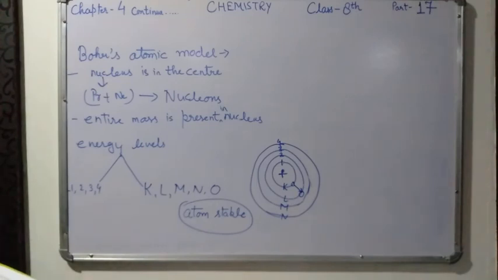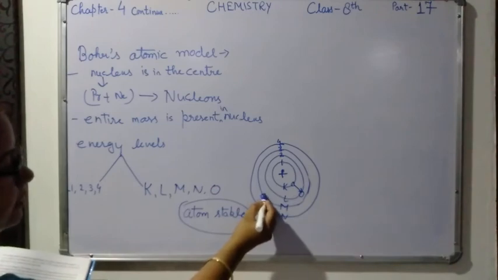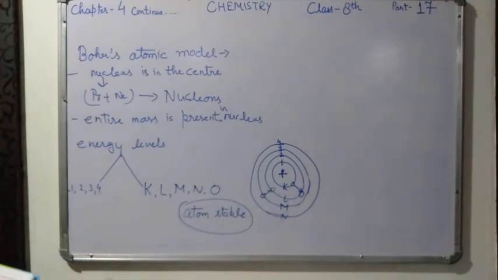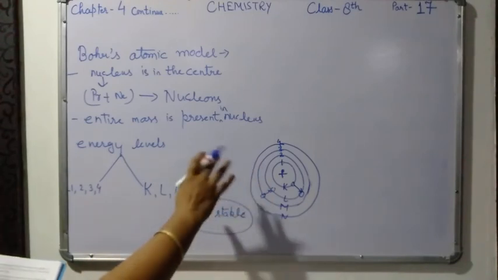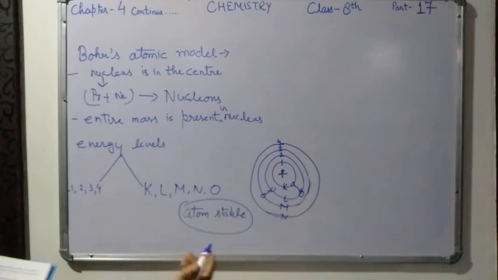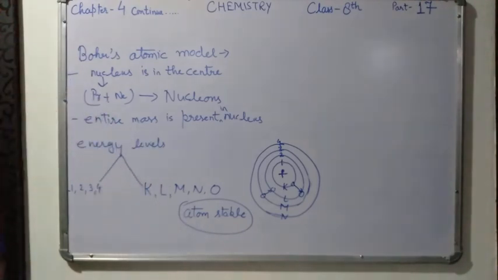Similarly, when an electron jumps from a higher energy level to a lower energy level, some energy is released. In this way the amount of energy is balanced, and that is why the atom is structurally stable. So these were the points of Bohr's atomic model.